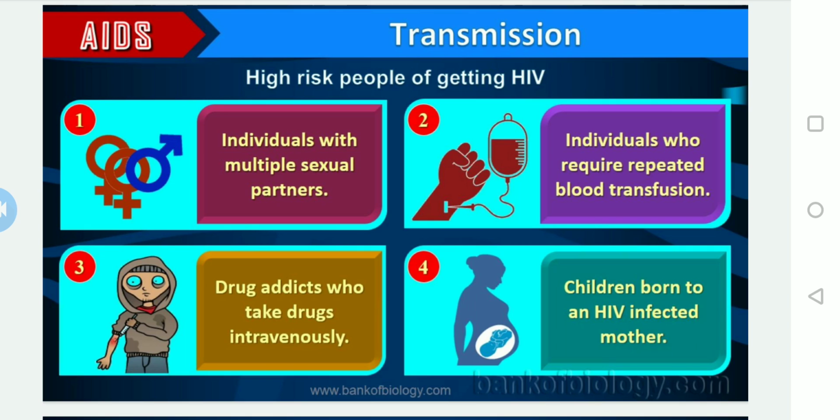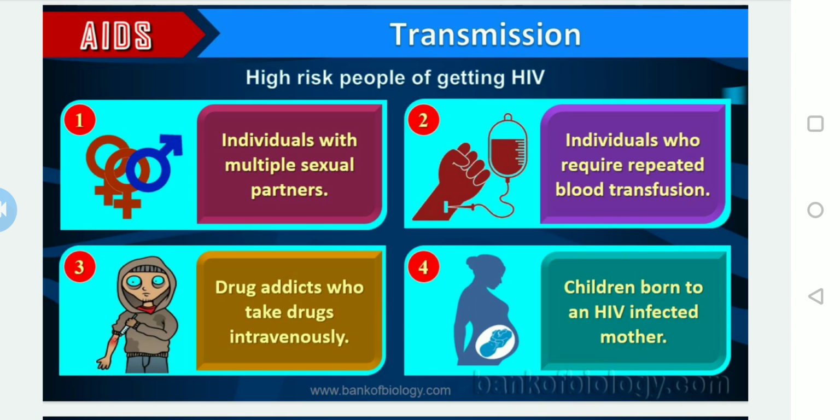Drug addicts generally use a single needle or syringe and share it with multiple friends or persons. In such cases also, we can see a high risk of people getting HIV.